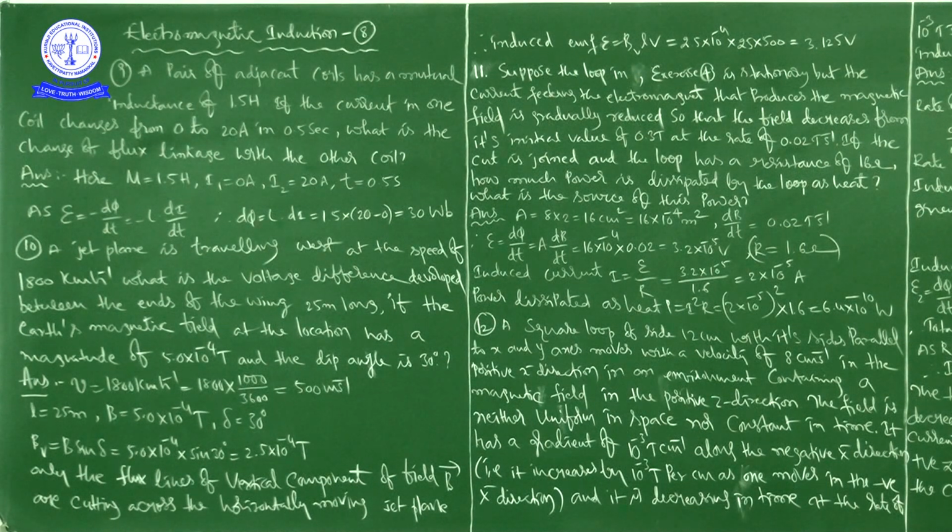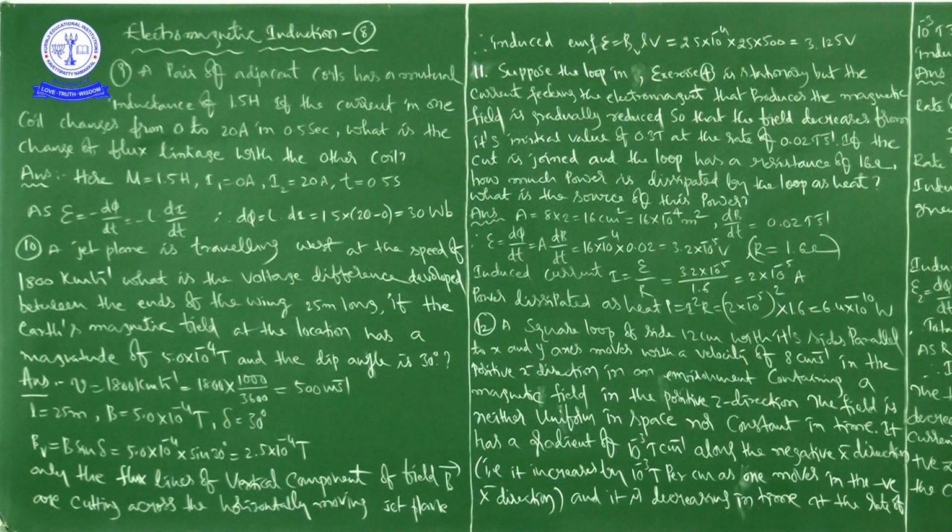See here, suppose the loop in exercise 4 is stationary, but the current feeding the electromagnet that produces the magnetic field is gradually reduced, so that the field decreases from its initial value of 0.3 Tesla at the rate of 0.02 Tesla per second. Okay, full stop. I'll repeat once again from the start.